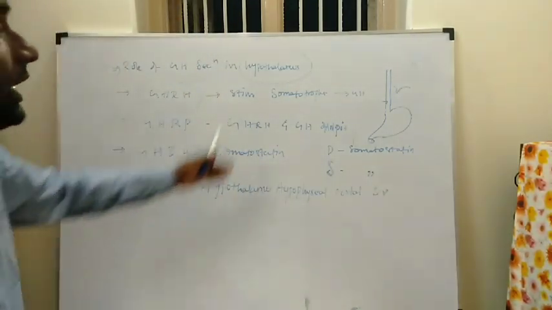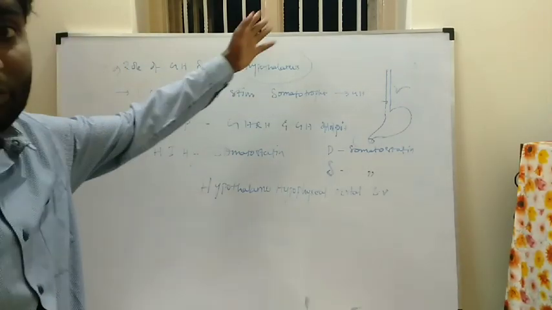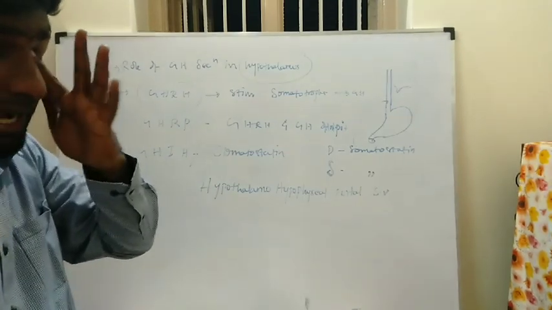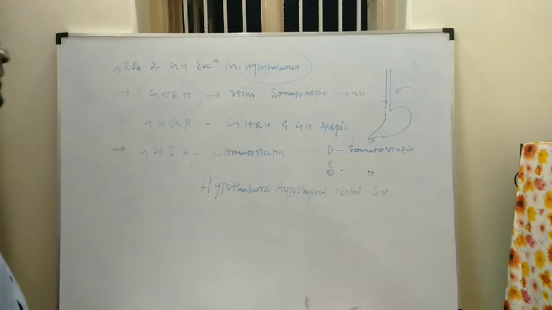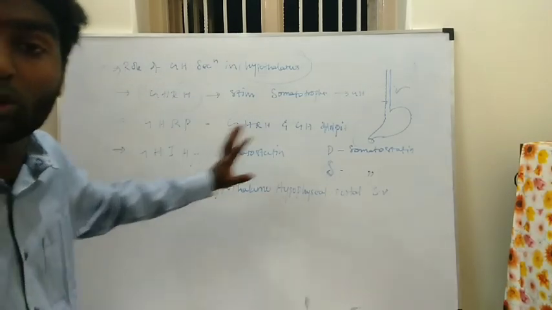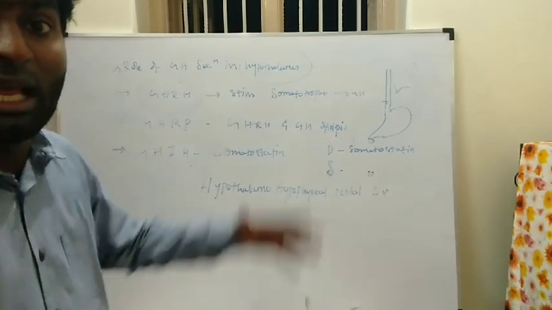Okay. So when you see the posterior pituitary, at that time I will tell how the hormones are transported from the hypothalamus to the posterior pituitary by the nerve fibers, which are called the hypothalamo-hypophyseal tracts. Okay. So with this, the growth hormone topic is completed. This is a very, very important question in the university.